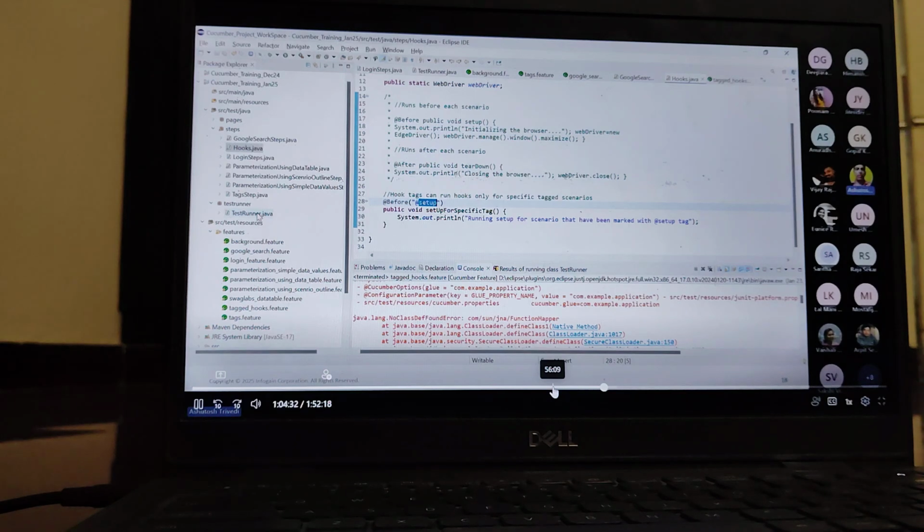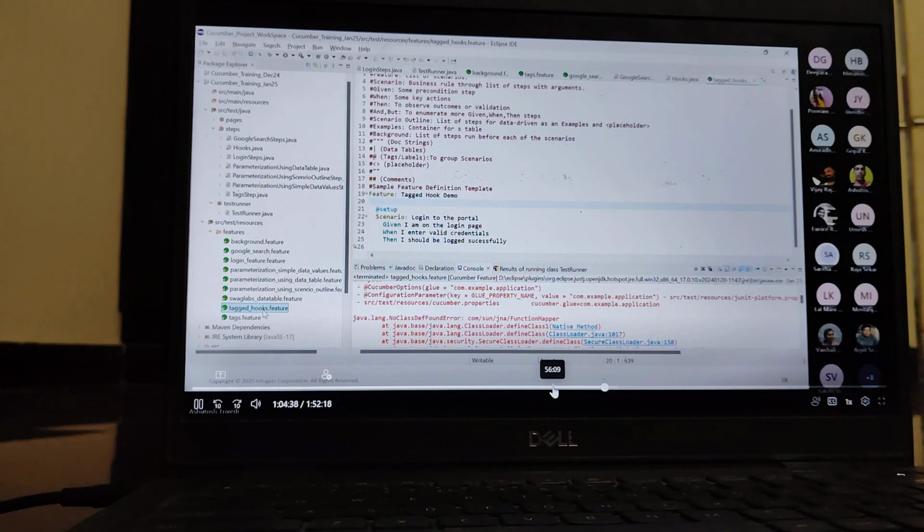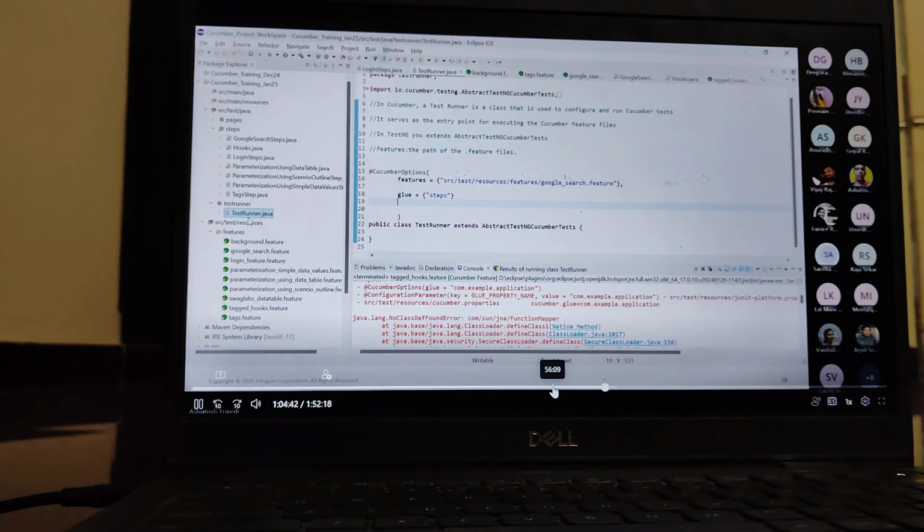Go to the runner and now what is the file name you have defined? Add hook. Go to the runner. I have given the feature file name live @_hooks dot feature.